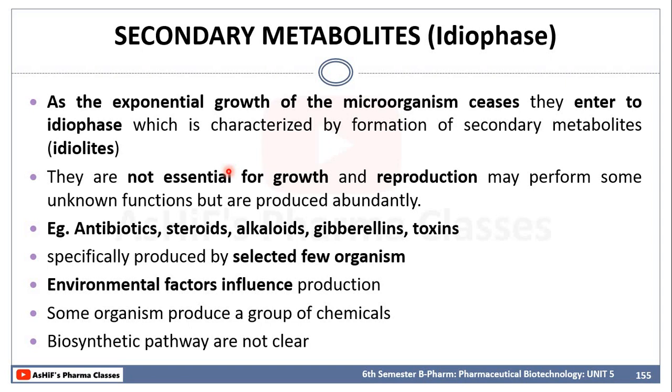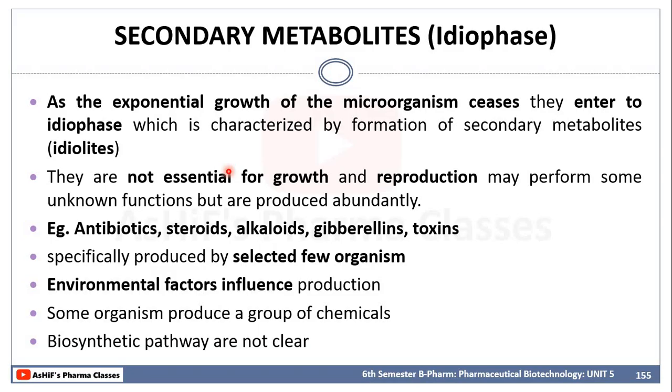So, that is why it is also known as idiophase metabolites. And these are not essential for the growth of microorganisms. Examples are antibiotics, steroids, alkaloids. But there is some specificity: only a few microorganisms will produce secondary metabolites. Not every microorganism will produce them, only specific types of microorganisms will produce secondary metabolites, and some of the